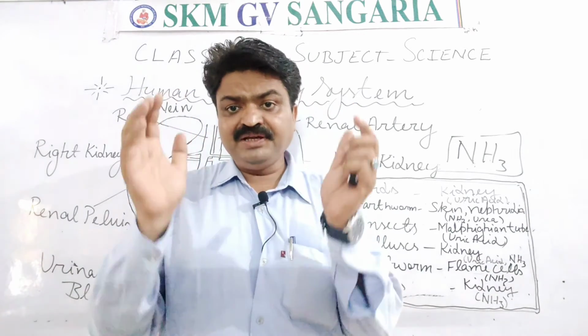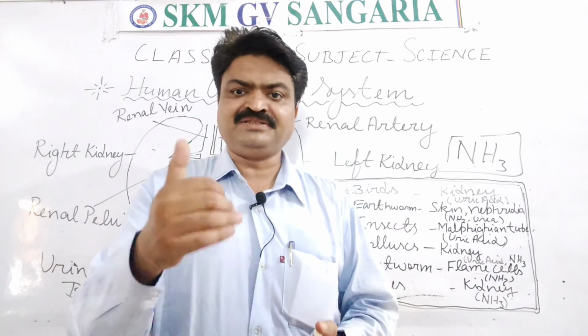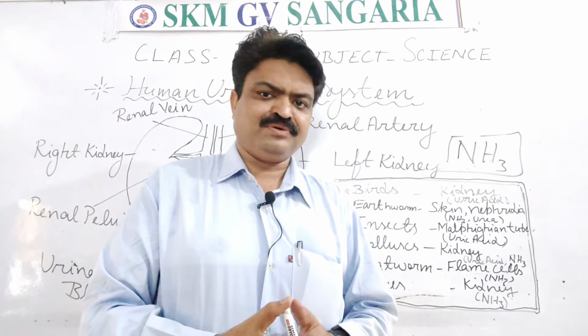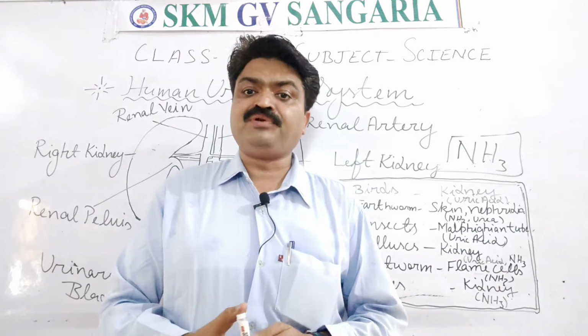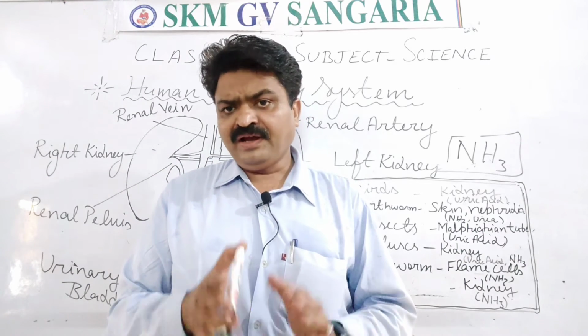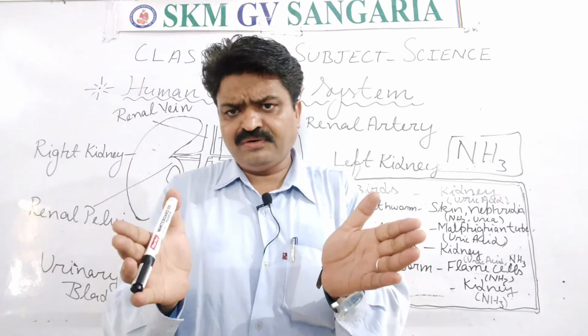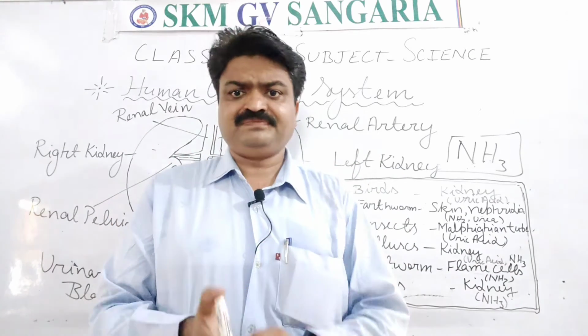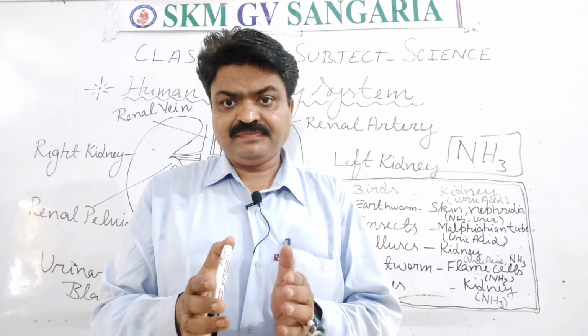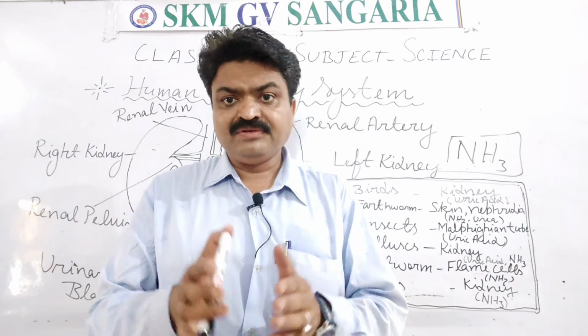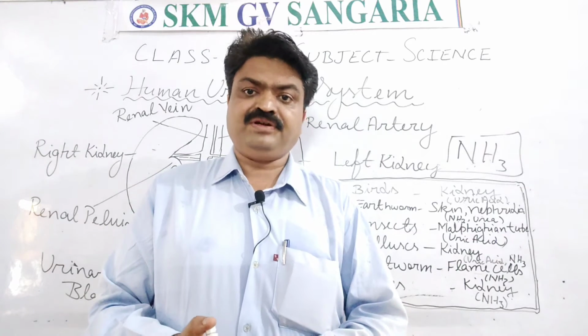It is a bean-shaped, rajma-shaped organ, and it is found in the lower part of the abdominal cavity, on both sides of the vertebral column, meaning at the side of the backbone.